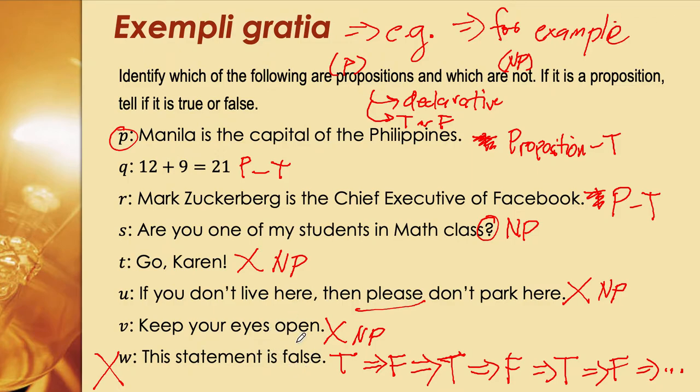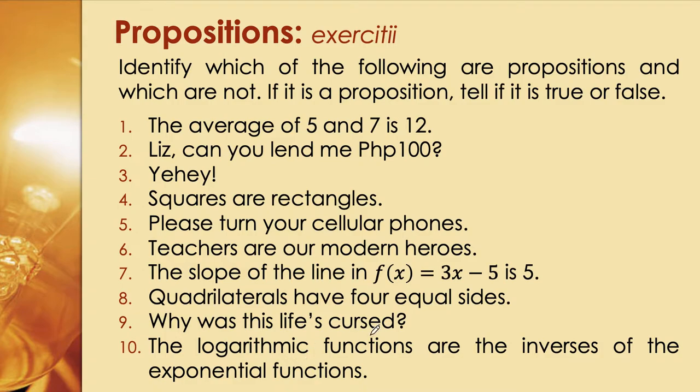It's both true and false. And these statements are what we call paradoxes. This is called a paradox: a statement which is both true and false. So these are some examples of how to identify if it is a proposition or not. So I think it's your turn to answer this. I'm going to give you time to answer this. Kindly pause your video and try to answer it yourself.